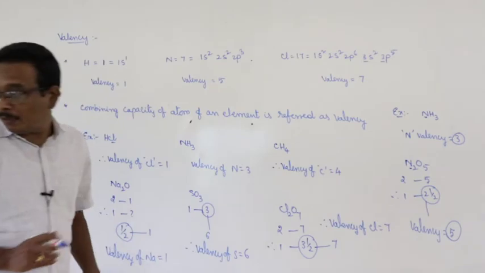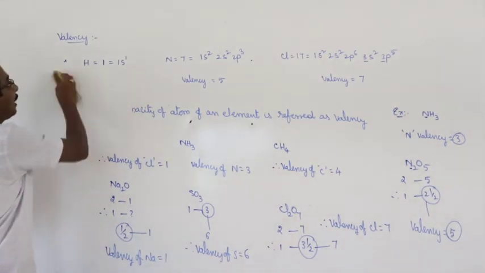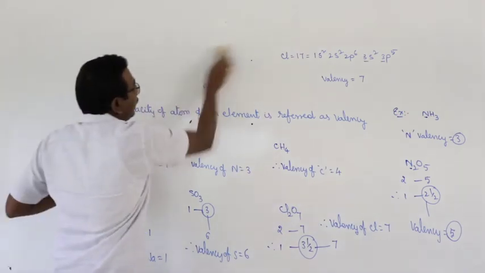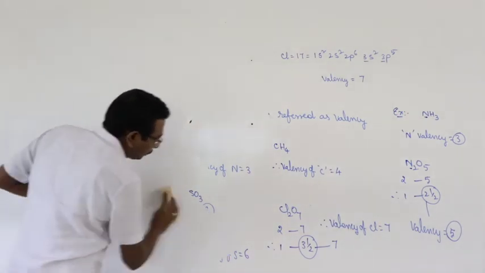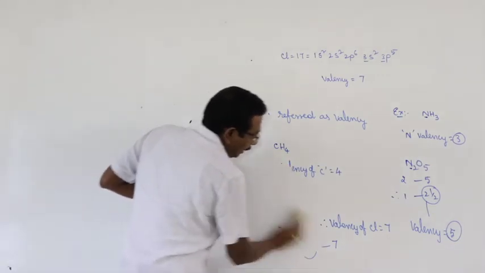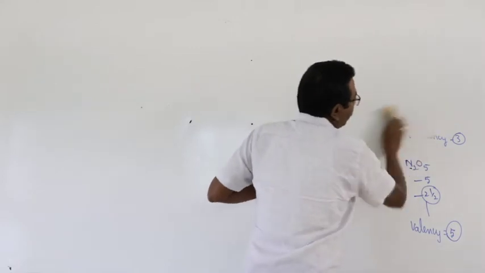And next one, what about the periodicity? What about the periodicity of valency in the periodic table? In a group, as we move from top to bottom, the valency does not change. Why? There is no change in the valence configuration.